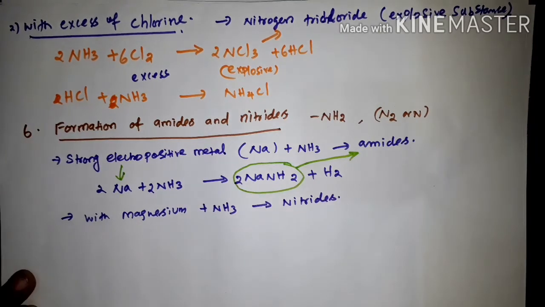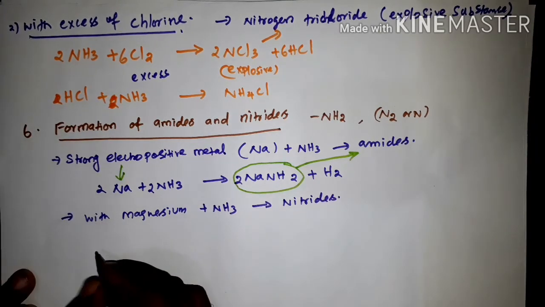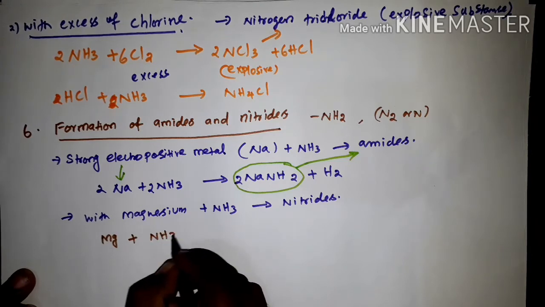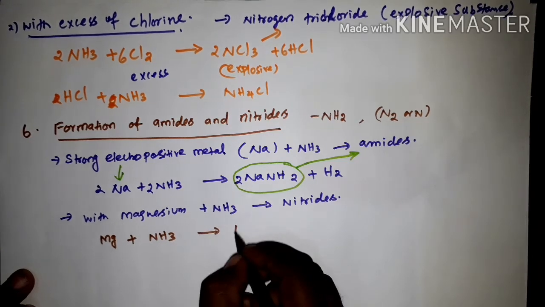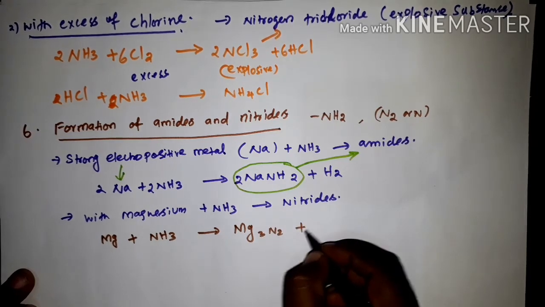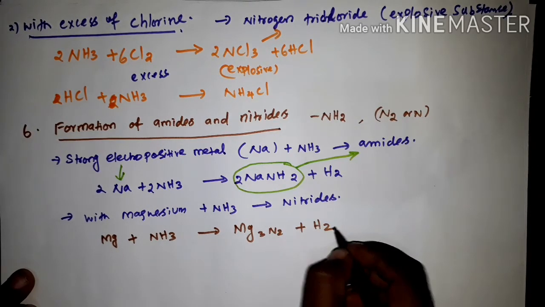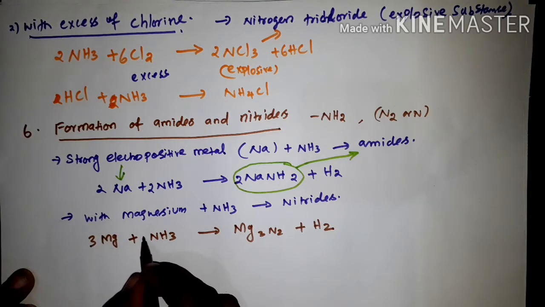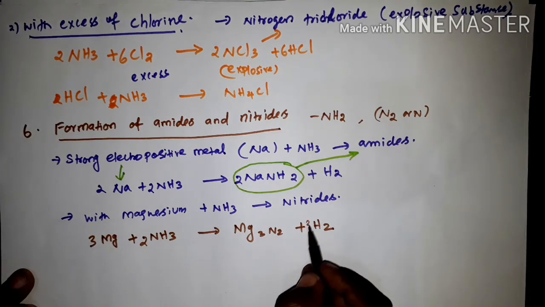So that equation is Mg, magnesium, plus NH3, we are getting Mg3N2 plus H2. Now balance the equation, here put 3, then 2, then here 3.